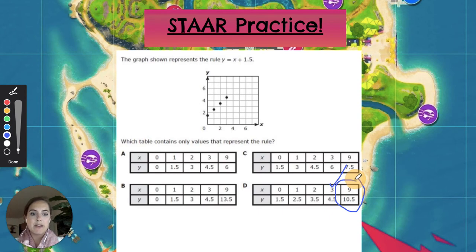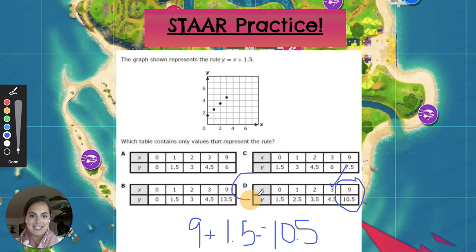X plus 1 and 5/10. So 9 plus 1 and 5/10. What would that give you? Yep, you're right. 10 and 5/10. So we'd be able to solve that problem. So our answer is D.